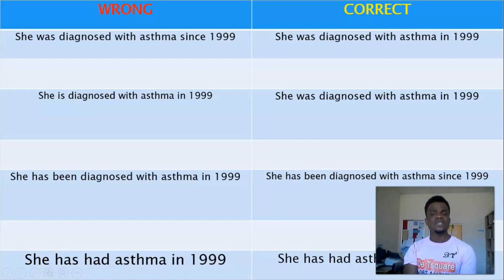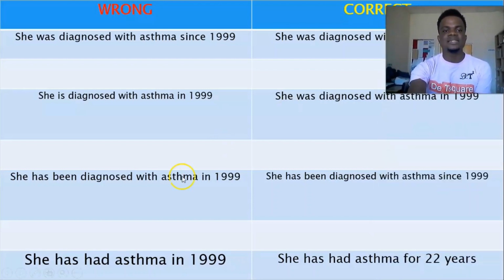Okay, these are some of the small mistakes, small errors that we make in our writing, and we wouldn't know that the sentence we've constructed is not actually correct. Now let's look at the last statement. She has had asthma in 1999.